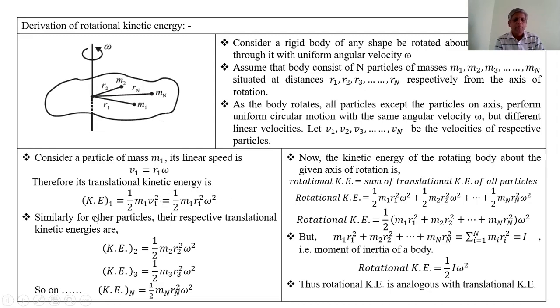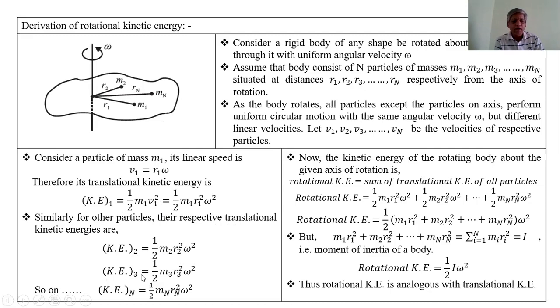Similarly, for the other particles, their respective translational kinetic energies are: kinetic energy of the second particle is half m2 r2 square omega square.